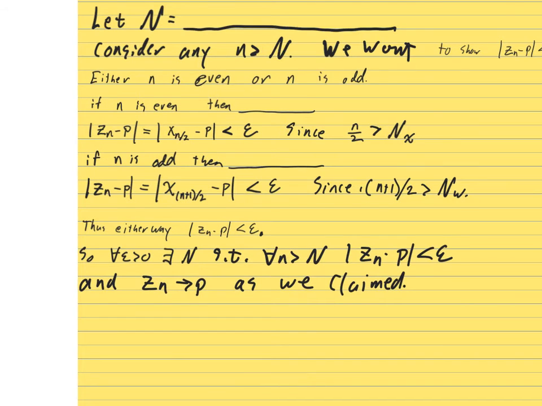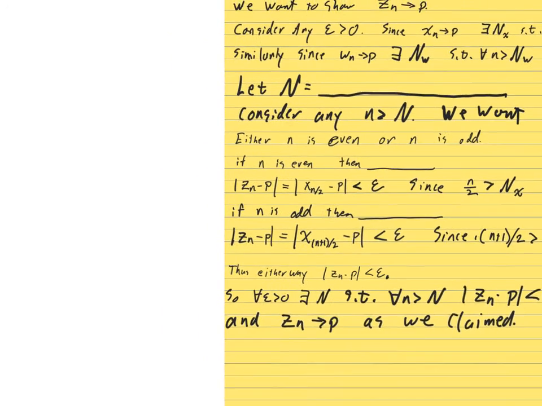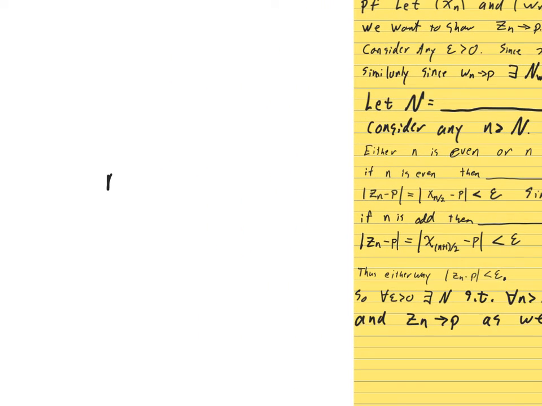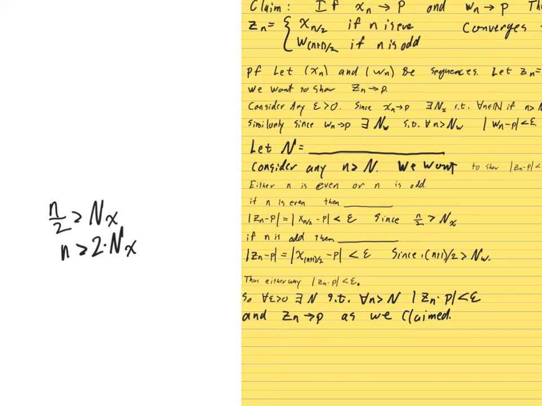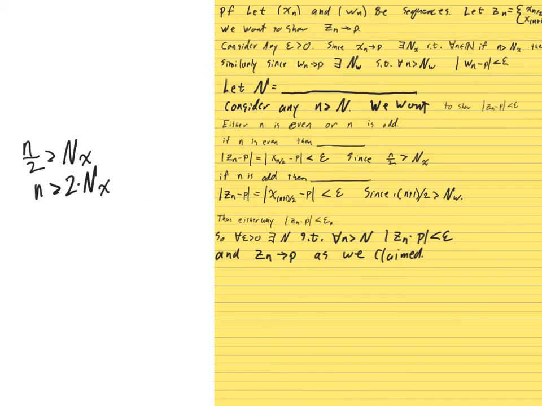So let's now figure these out. There are the two things that I need. This is scratch work off to the side. I need n over 2 bigger than big N_x. So that looks like I need little n to be bigger than 2 times N_x. I will need here that (n+1)/2 is bigger than N_w.